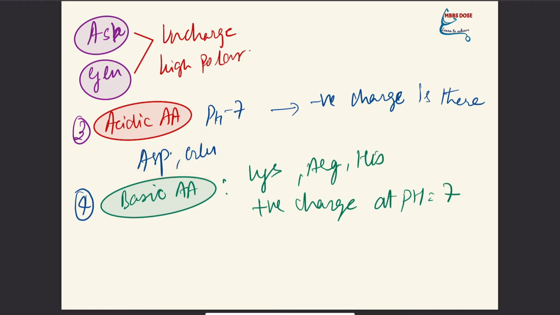When we talk about basic amino acids, they are lysine, arginine and histidine. They have a positive charge at pH 7. It means at neutral pH the acidic amino acids will have a negative charge, and at neutral pH the basic amino acids will have a positive charge.